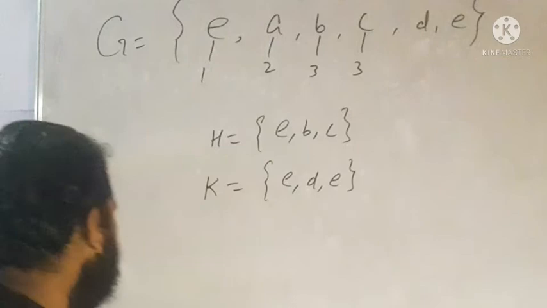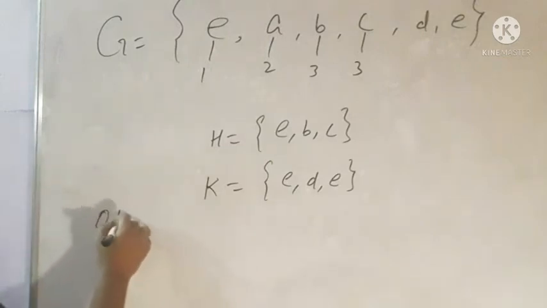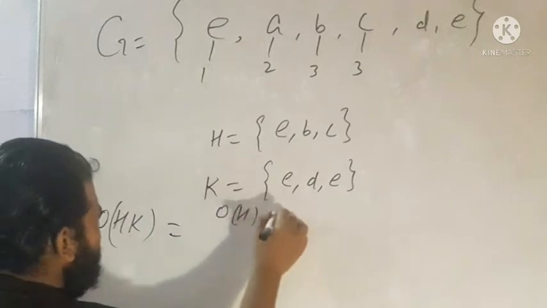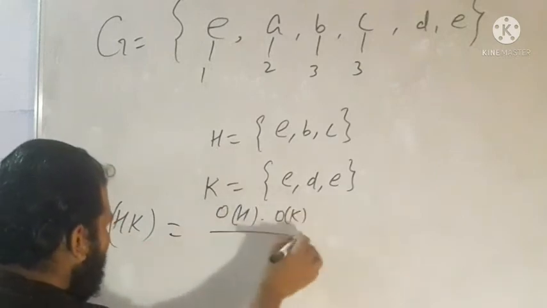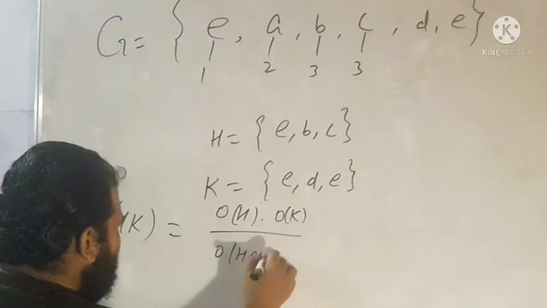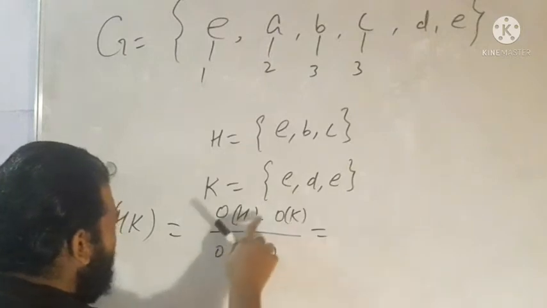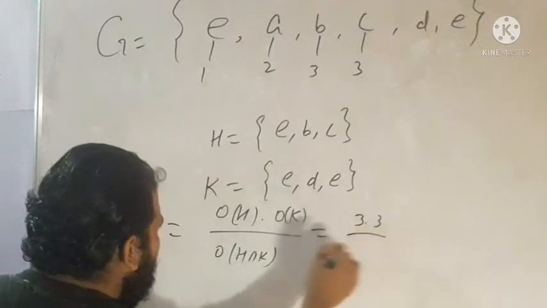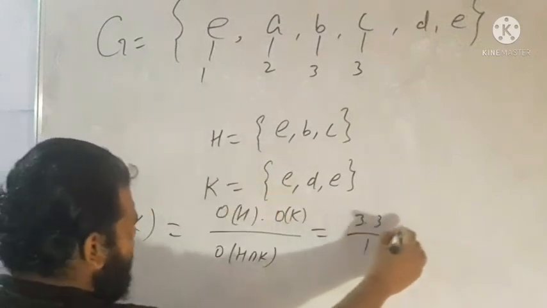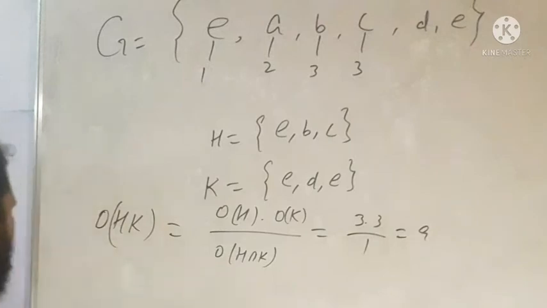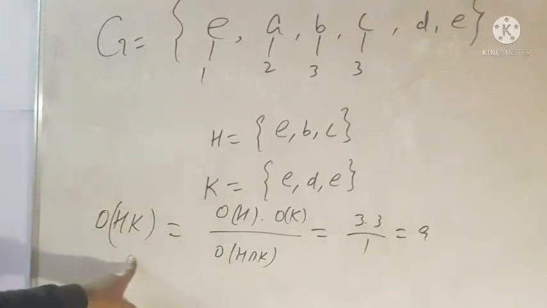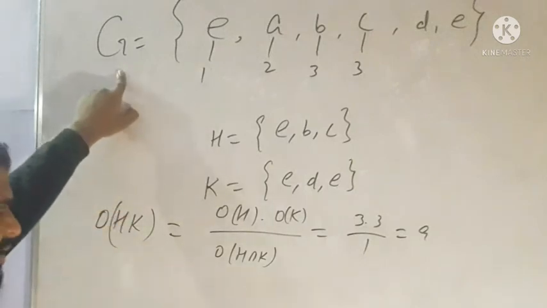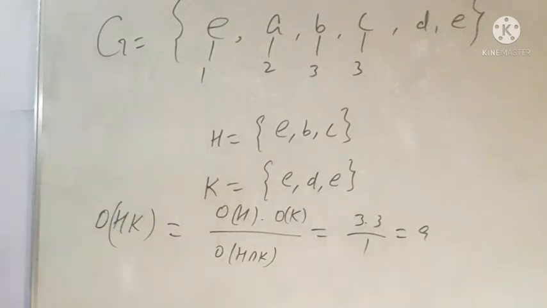So the order of HK is the order of H times the order of K divided by the order of their intersection. The order of H is 3, the order of K is 3, and the intersection is 1, so 9. The order of HK is 9 and HK is a subset of G, although not a subgroup, but a subset.